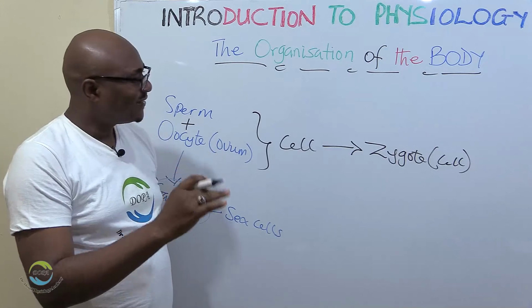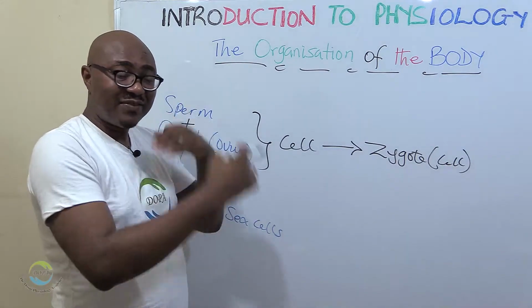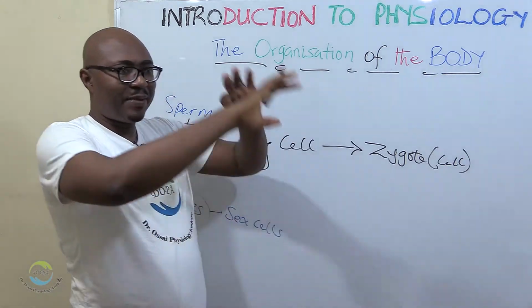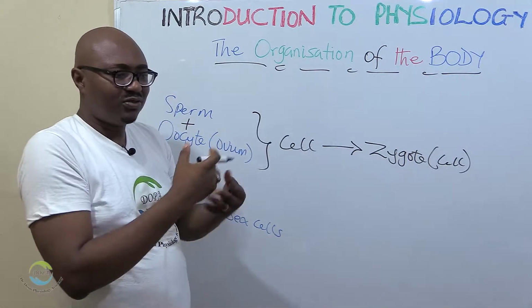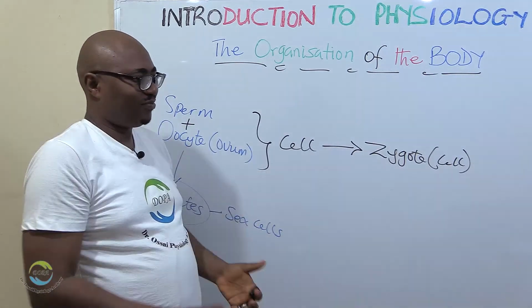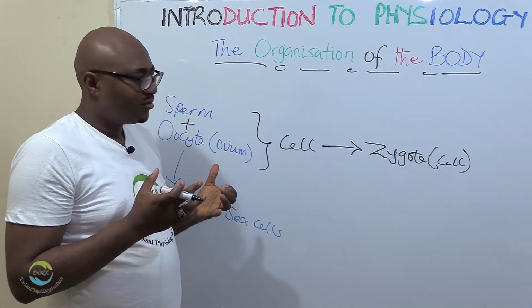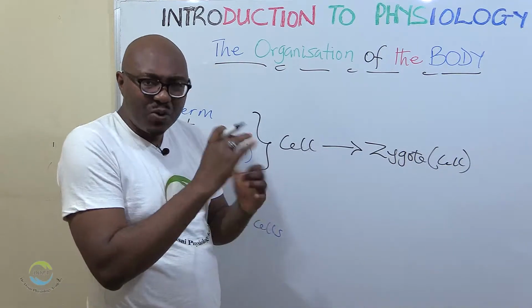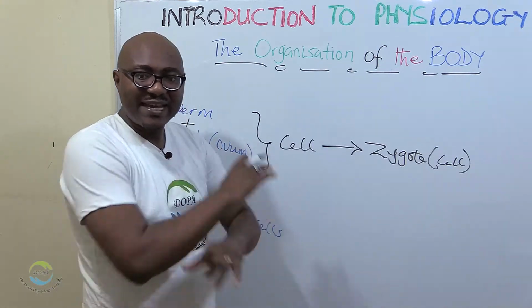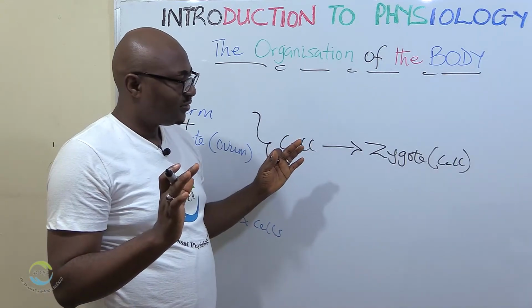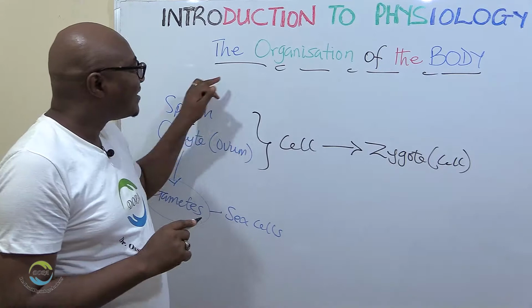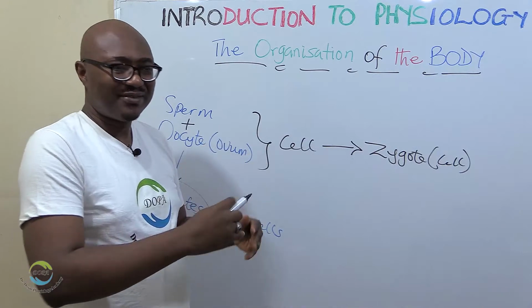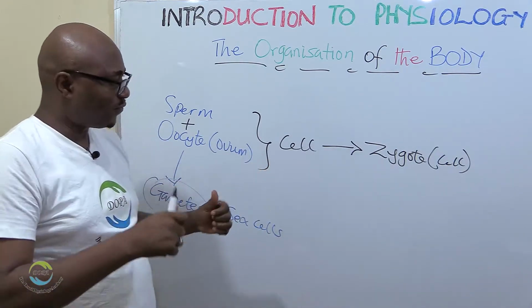Then what happens? Division continues to happen, divide, and growth. But if just division and growth happens, you would have just been a whole pile of cells, useless. But that's not what you are. You have a hand, you have eyes, you have ears, you have different parts that look different, that are shaped differently, that perform different functions. So that is what we're going to be looking at, the organization. How come one cell became trillions of cells that are different, performing different functions?